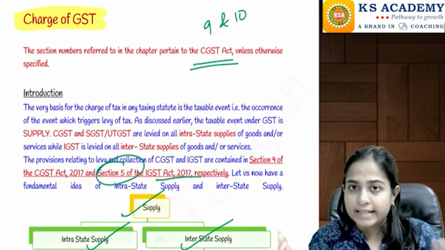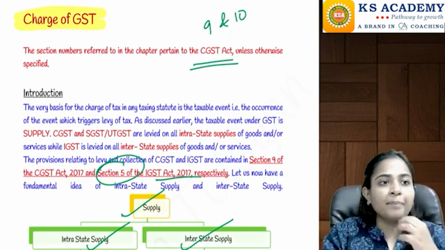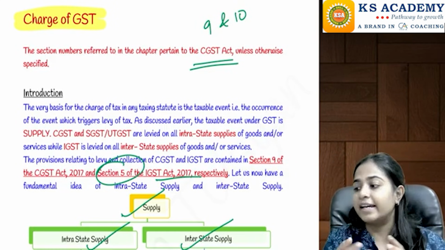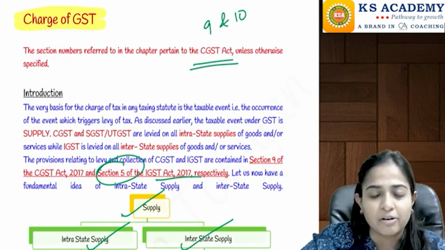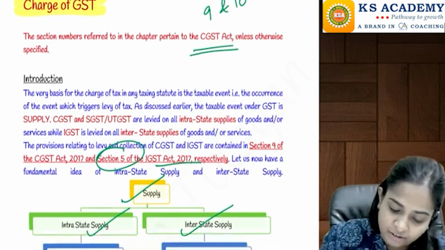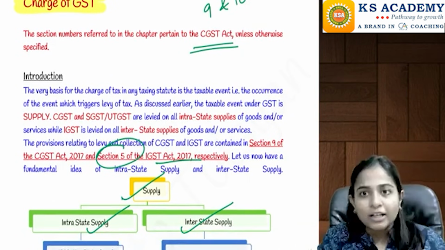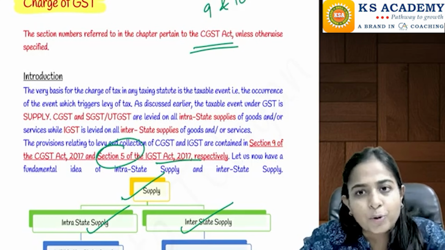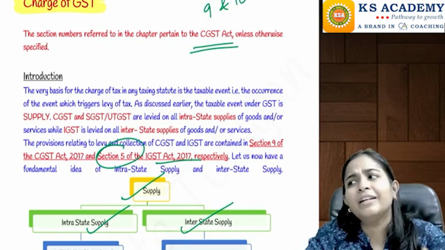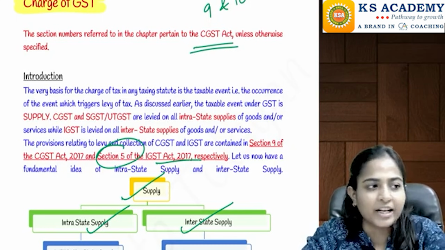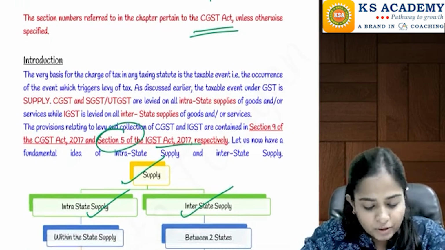So the answer is yes. Now the question arises, which GST will be levied? Which type of tax will be levied? CGST will be levied, SGST will be levied, UTGST will be levied, IGST will be levied. All those will be told to us in this charge of GST chapter, and a few different concepts we are going to study in the chapter. So now let's start with it.